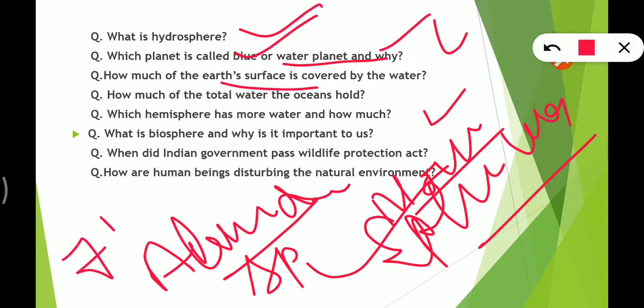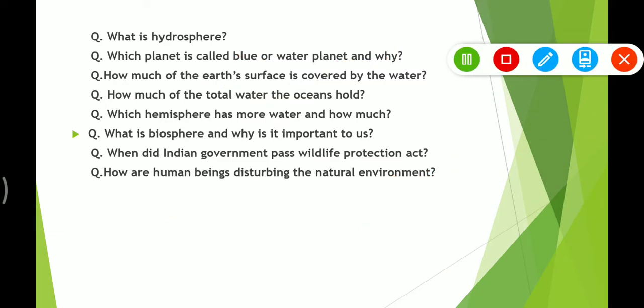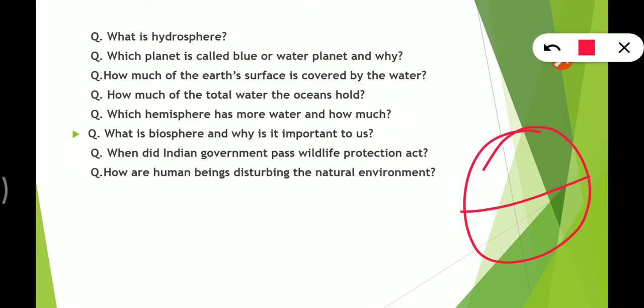Next we have: how much of the Earth's surface is covered by water? So it is 71%, right? How much of the total water do the oceans cover? So they cover 96.5%. Which hemisphere has more water and how much? So I had told you there are two hemispheres of the Earth. This is northern, this is southern. Okay, so the north has only 43 and the south has 53, right? So the hemisphere with most of the water is the southern hemisphere, 53%. I hope it is clear.